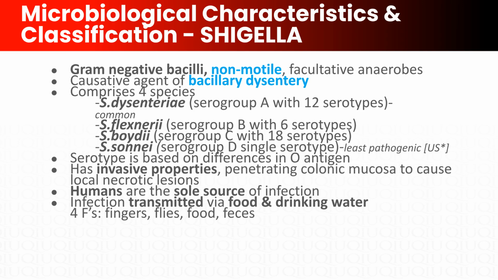S. sonnei is serogroup D with a single serotype. It's the least pathogenic, but is actually the most common species in developed countries like the United States, where it causes milder disease. Shigella has remarkable invasive properties, penetrating the colonic mucosa to cause local necrotic lesions. This is why we see bloody diarrhea. Critically, humans are the sole source of infection. There's no animal reservoir. Transmission follows the 4 F's rule: fingers, flies, food and feces. Person-to-person spread is particularly important.